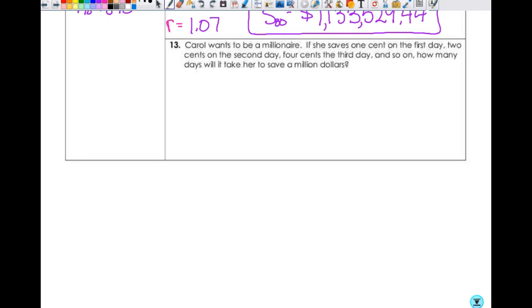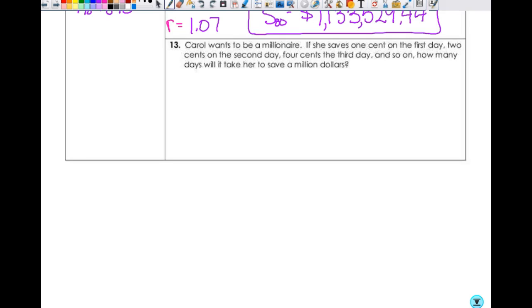In the end, I might ask some people, but if you don't want to tell me your number, it's fine. I'm not going to say you have to tell me your number. It's really just between you and yourself. Just think of something, how many days you think it would take her. Write it down right here, like commit to it. It's okay if you're wrong. You don't have to share it with your neighbor or anything. Just come up with something, okay? 5, 4, 3, 2, 1. If you haven't written down a number, write down a number, and then we're going to work the problem.